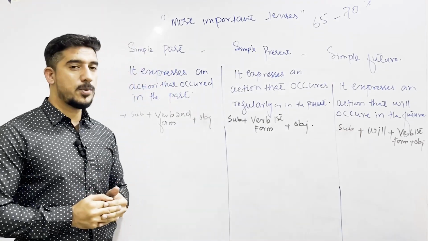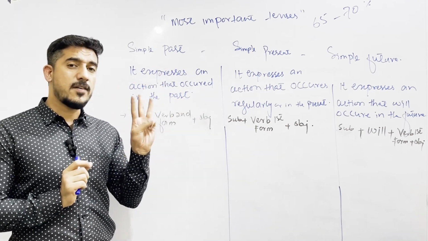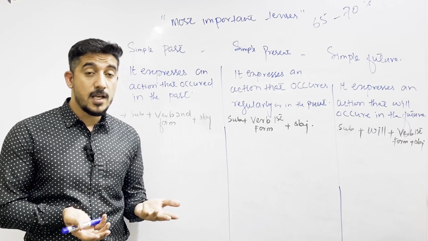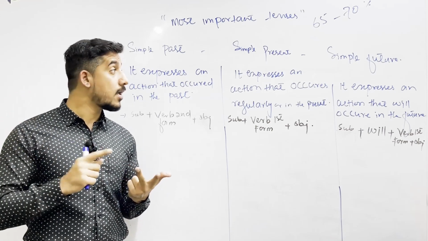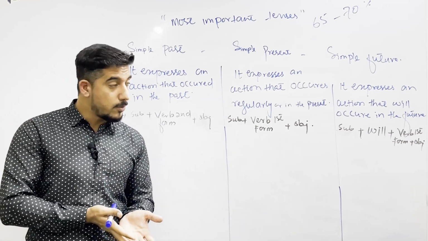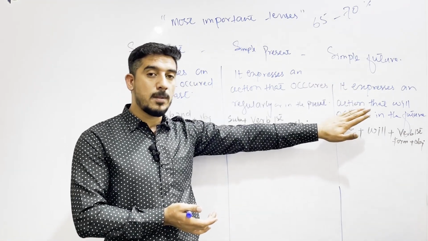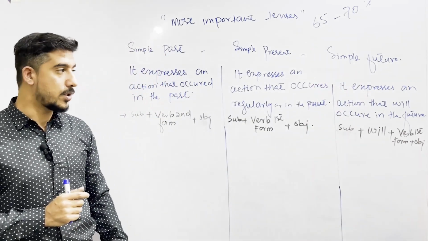Now the most important thing is, we are having major three times. हमेशा हमारे पास तीन times होते हैं बात करने के लिए. Either we talk about past, या तो हम गुजरे हुए टाइम के बारे में बात करते हैं. Either we talk about present, जो अभी या डेली ये काम हो रहा हो उसके बारे में बात कर रहे हैं. और if we are talking about future, जब हम अपने future plan के बारे में बात करते हैं, then we are using simple future tense.